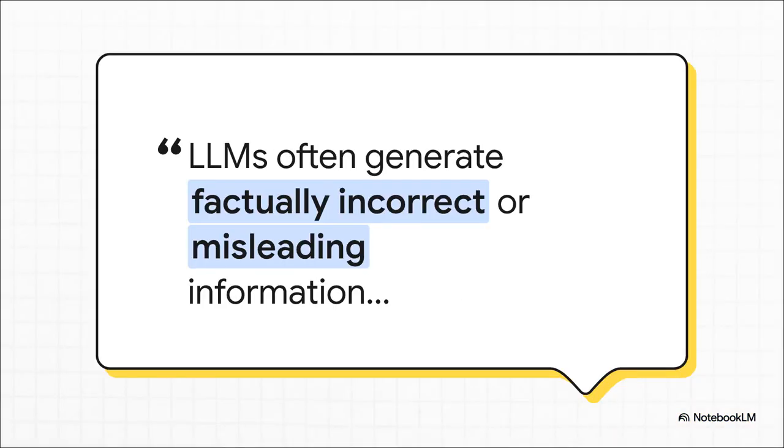And hey, this isn't just a random complaint. The very researchers behind UniversalRAG say it loud and clear in their paper. Even the most powerful large language models have these blind spots, especially when it comes to stuff they weren't trained on. They're incredibly smart, for sure, but they definitely don't know everything.